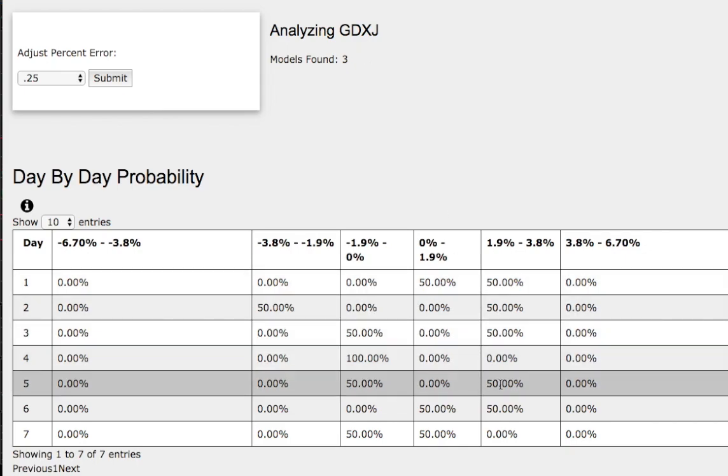So for gold miners, we have a 50% chance for it to climb between 2% to 4%, and to the downside, a 50% chance for it to fall between 0 to negative 2%.